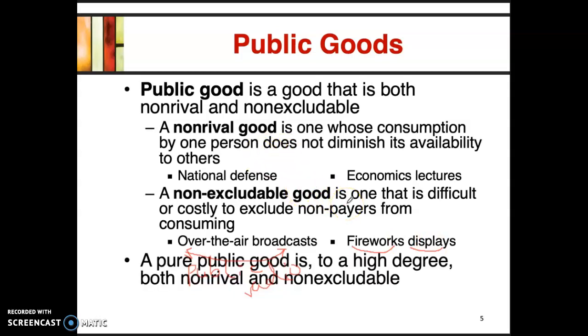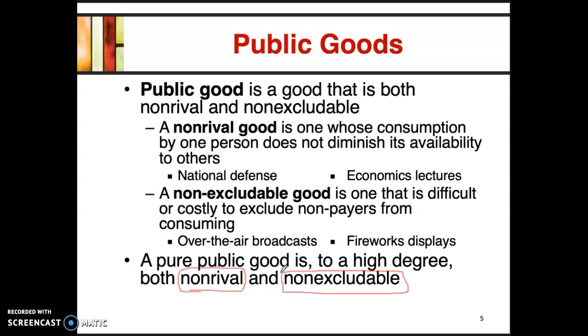A pure public good is both non-rival and non-excludable. Think of, let's say, a public road. Me using that road doesn't prevent anyone else from using the road, and to some extent the road is free. A public highway or public road is an example of a public good. I want you to think of other examples as well.